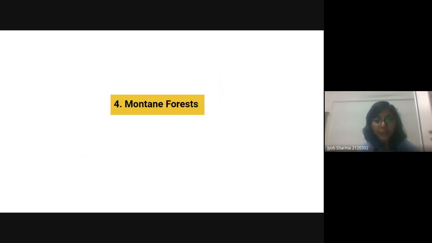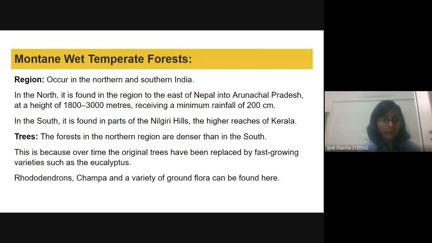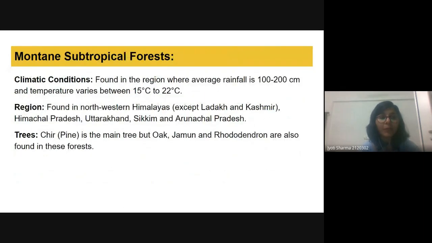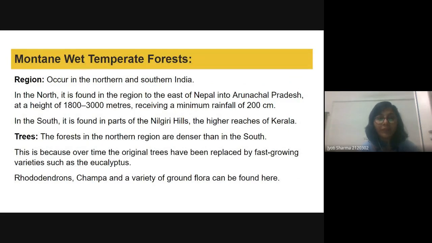Okay, then we have montane. Montane means we are talking about elevational or altitudinal forest. In the montane, we have two types: montane wet temperate and montane subtropical forest. Montane wet temperate: mountain means on the Himalayas or on the hills. It is wet, like the rainfall is good.